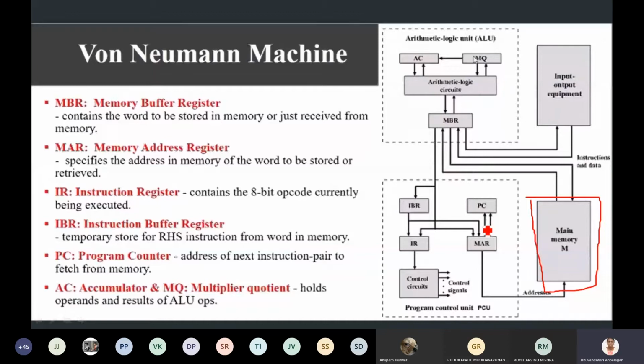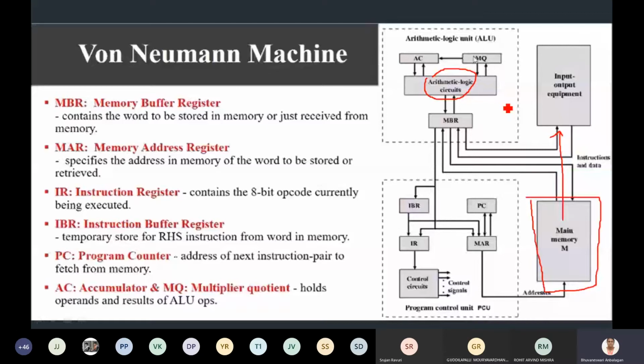If I have to do some arithmetic operation, it sends the particular data to the arithmetic and logic unit, which computes the operation, and then the result comes back and is returned to the main memory. It stores the data and later sends it to the output device. This is how a simple von Neumann architecture works.